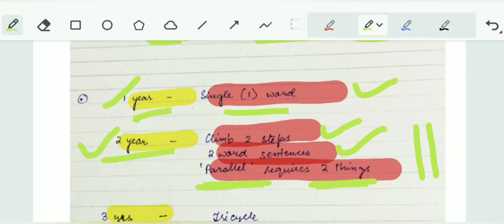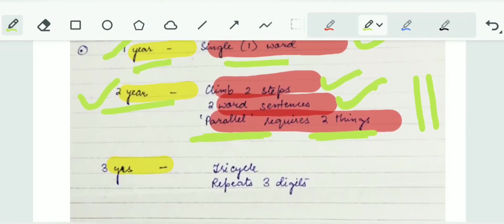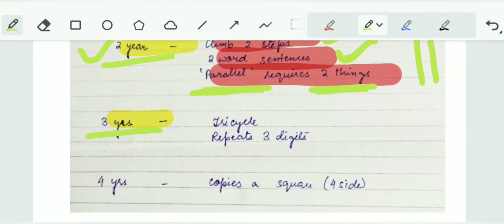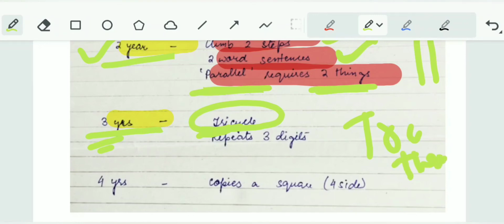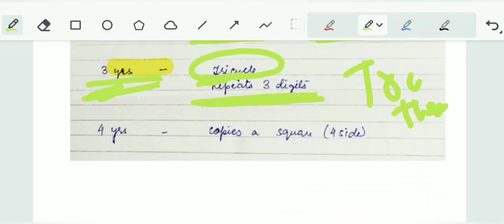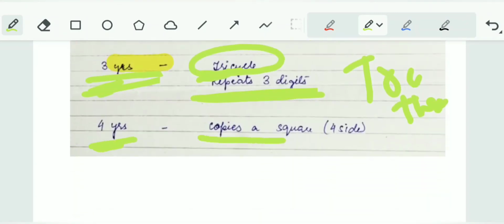At 3 years rides a tricycle, try and 3, it's rhyming. So tricycle at 3 years and can repeat 3 digits. At 4 years copies a square.